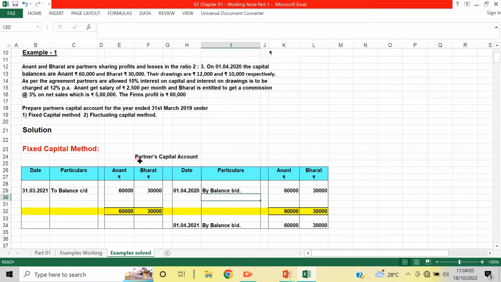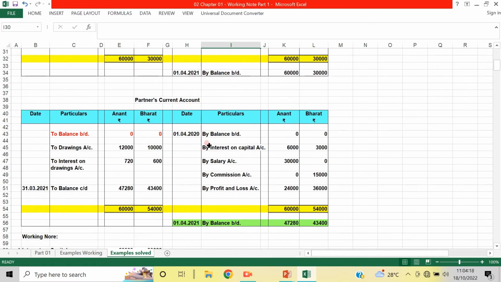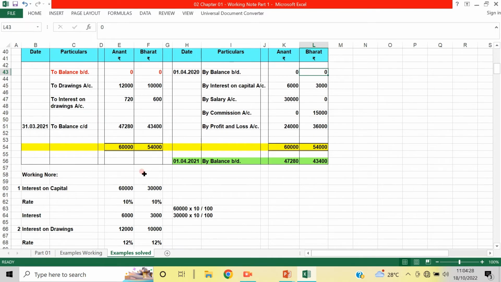Now, whatever other transactions are told, like drawings, salary, commission, these we already told. It is written here. So those adjustments are done in the partners' current account. So now there is no balance brought down. Now, what is interest on capital? Let us see what is the working.